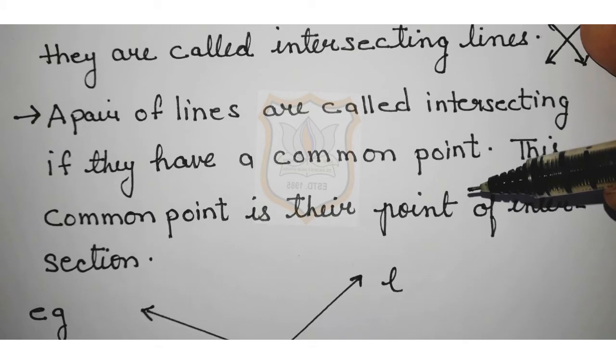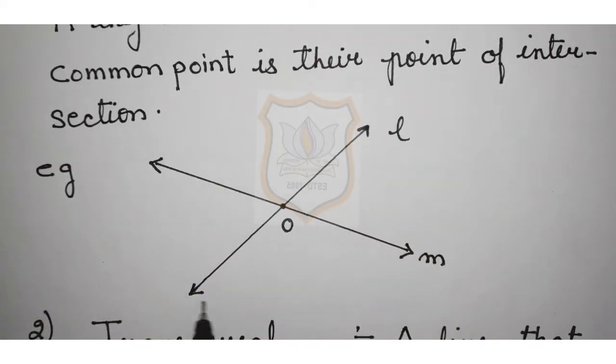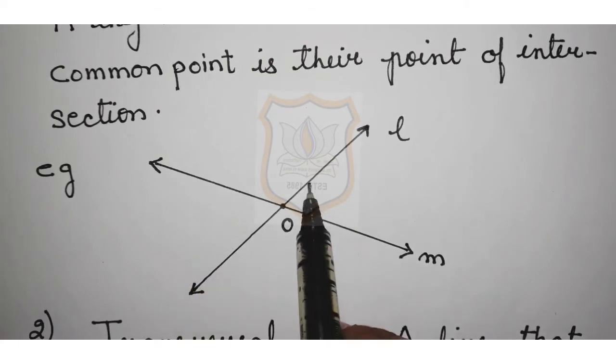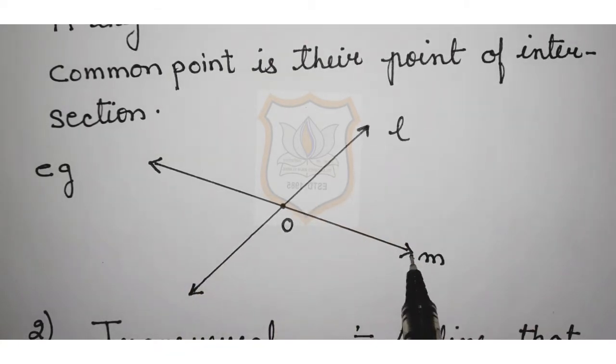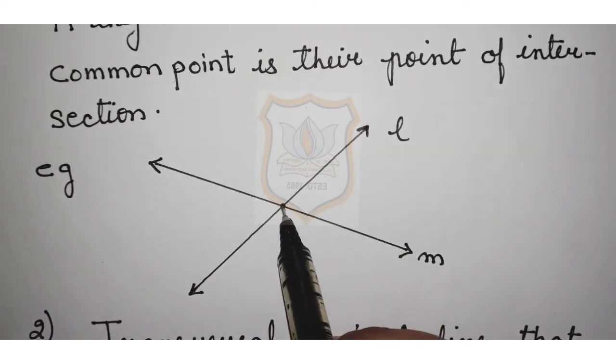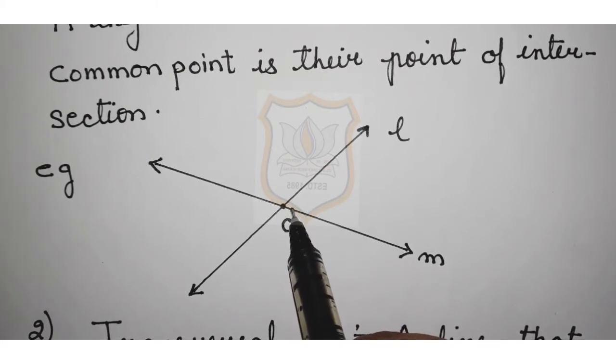I will explain you by giving example. Students, look at this figure very carefully. These two lines, this L and this M, both of them are intersecting lines because they are cutting each other at this point, this O point. So when two or more lines cross each other in a plane, they are called intersecting lines.